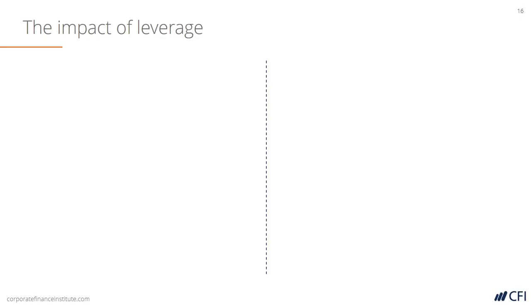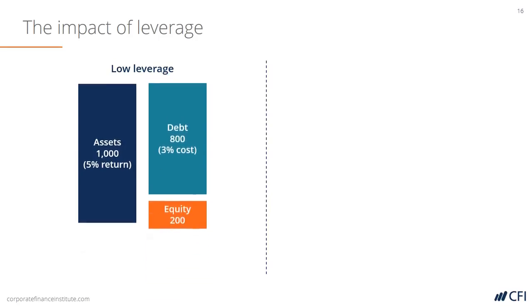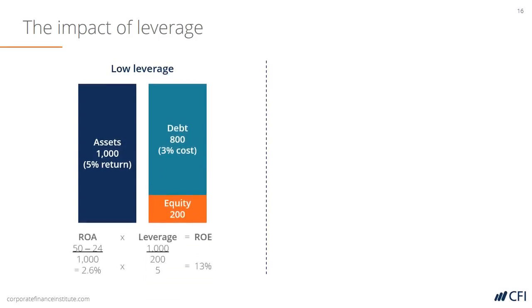Let's look at the impact of leverage in increasing return on equity. Here's an example of a relatively low-level financial institution. It generates a return on assets of 2.6%. It has equity of 200 and debt of 800. So we result in a return on equity of 13%, thanks to the leverage improving the return on assets.